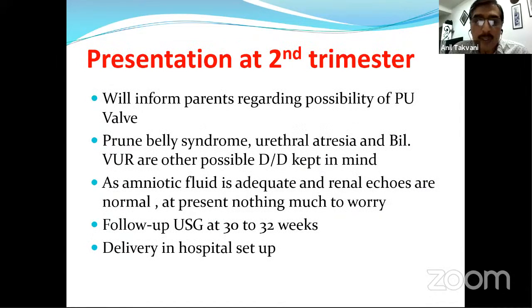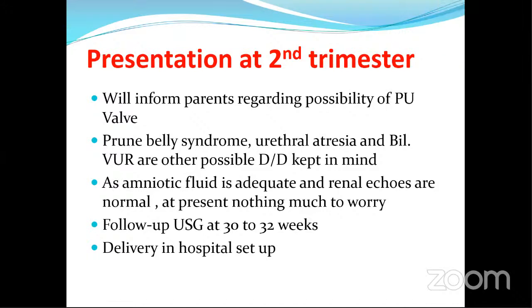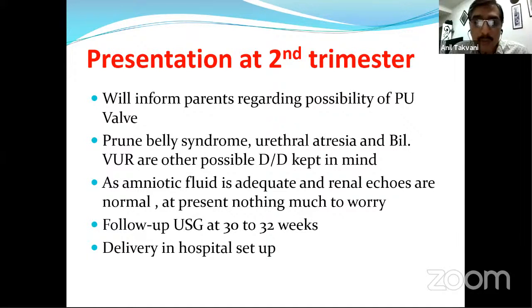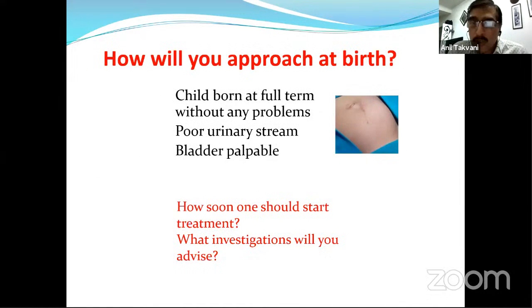This should be our answer: we inform the parents regarding the possibility of PU valves. Along with that, we have to consider the differential diagnoses in our mind: prune belly syndrome, urethral atresia, bilateral VUR, massive VUR, and sometimes bilateral obstructed megaureter. These should be kept in mind, as the amniotic fluid is adequate and renal echoes are normal, so we don't have dysplastic kidneys. At present there is nothing much to worry about. We simply reassure the parents, do a follow-up USG in the third trimester a little more frequently, and the delivery should be done in a hospital setup. That is very important in the area where I'm practicing. So this child was born without problem.